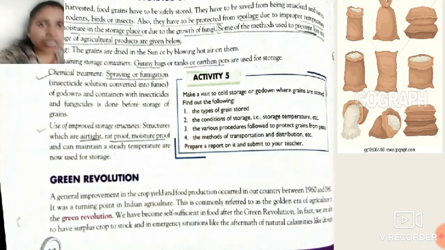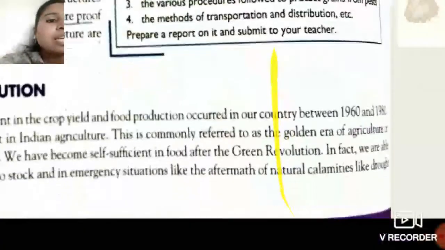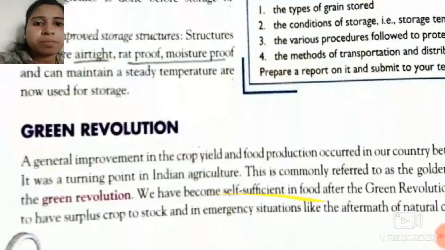So students, what is green revolution? There was a general improvement in the crop yield and the food production in the country between 1960 and 1980.